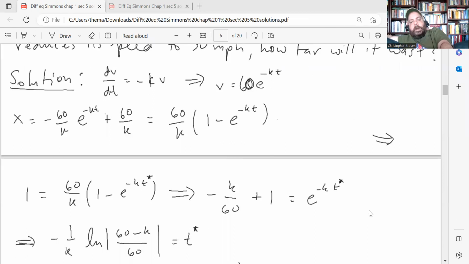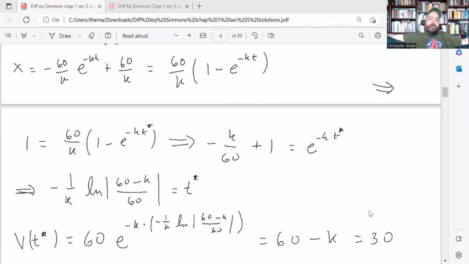We still have to figure out what the value of k is, and to do that we use the other values that they gave us. They said that the velocity was 30 miles per hour after the torpedo traveled 1 mile. So plugging that in for the equation for x and solving for k allows us to do that.